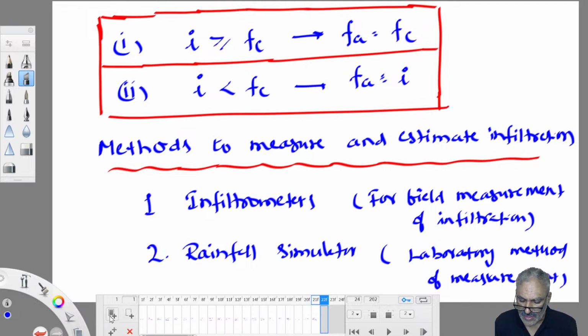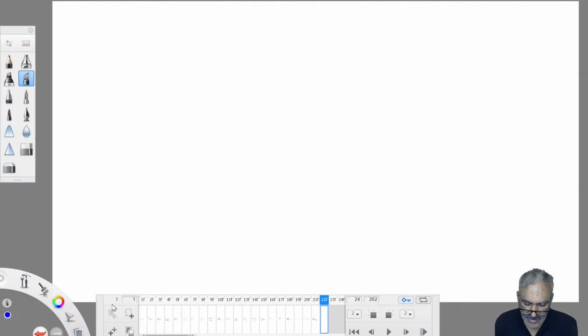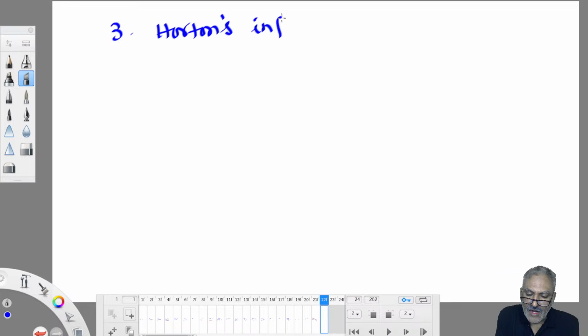Okay, and the third method is numerical methods. They are very, very important from the exam point of view. Of course, the basis is experimentation only. So the third method is Horton's infiltration capacity curve. Using Horton's curve, we can measure infiltration, how much water infiltrated into the ground. Horton's infiltration capacity curve is used to work out infiltration.